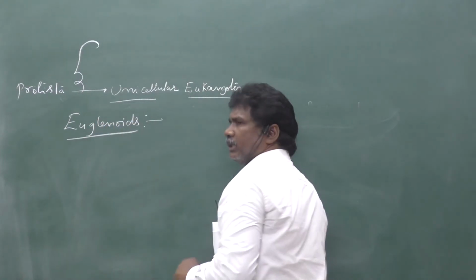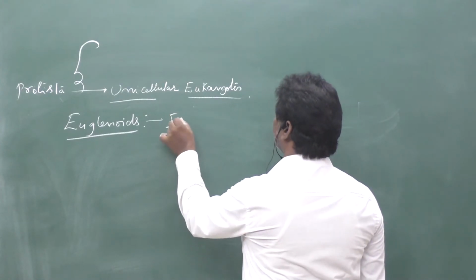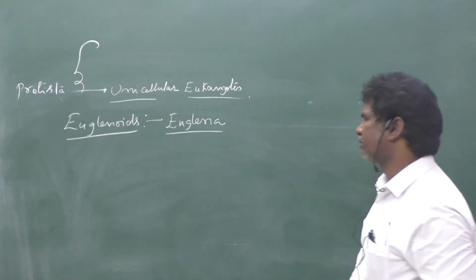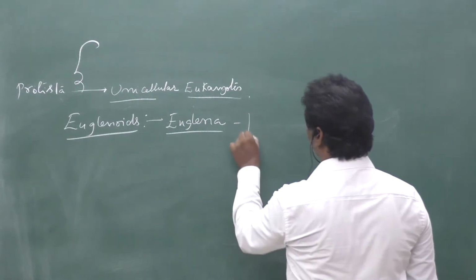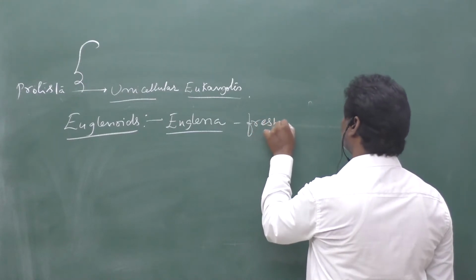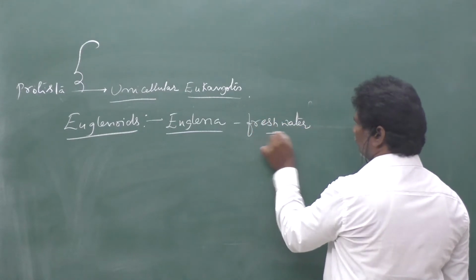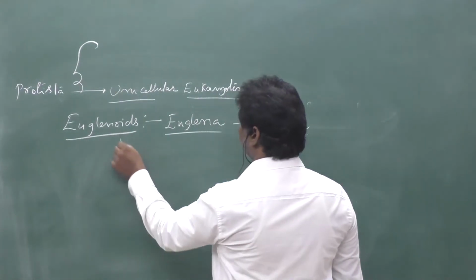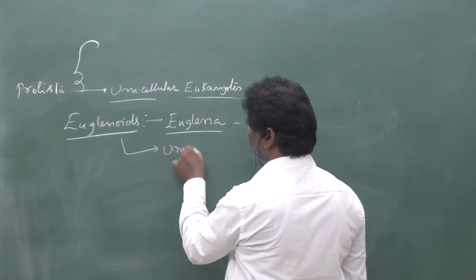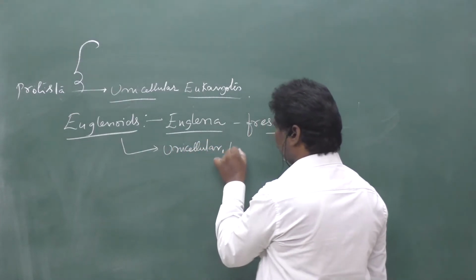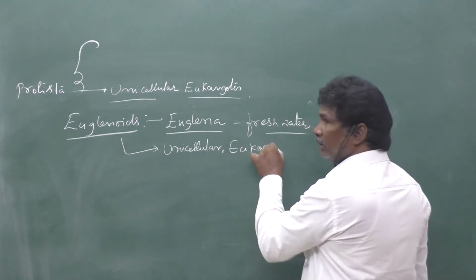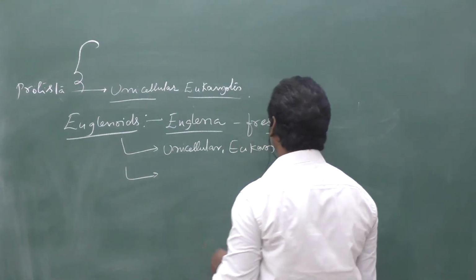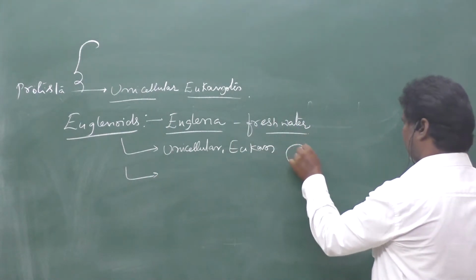You know that in your zoology, one of the organisms is called Euglena. So that Euglena can live in fresh water. Euglena purely lives in fresh water. So euglenids are also unicellular eukaryotes. The cell wall is completely absent in that unicellular organism.